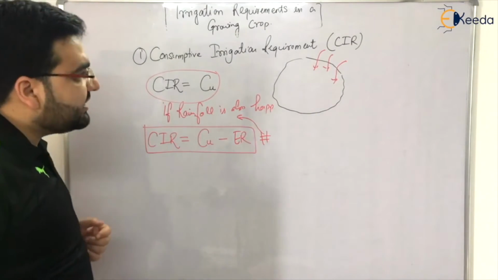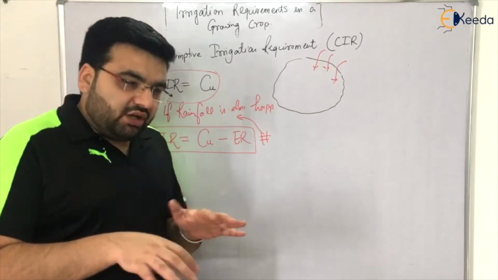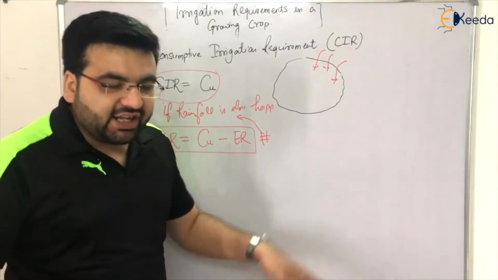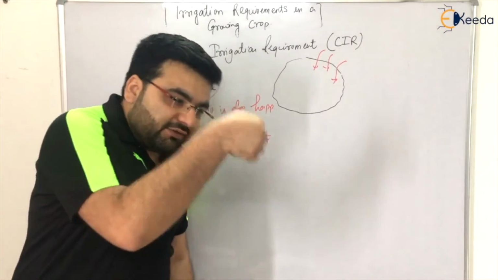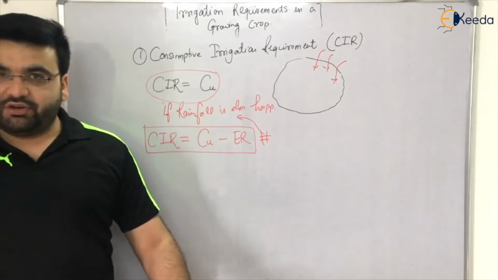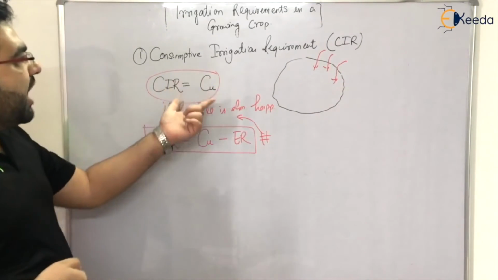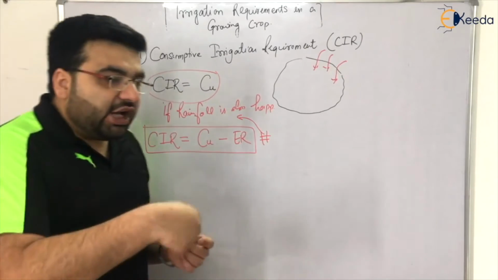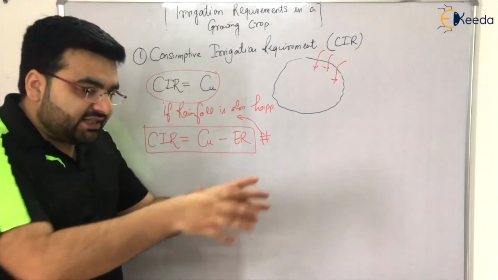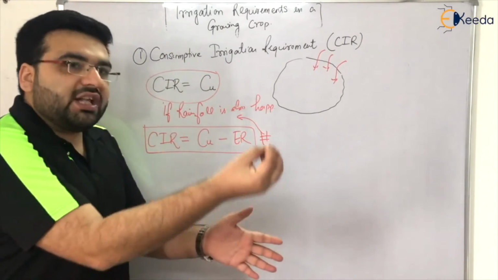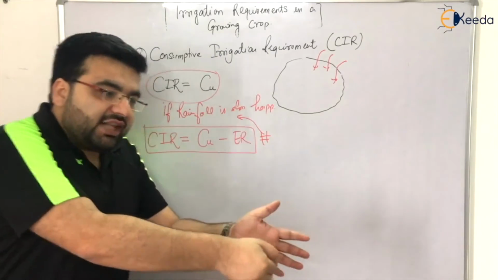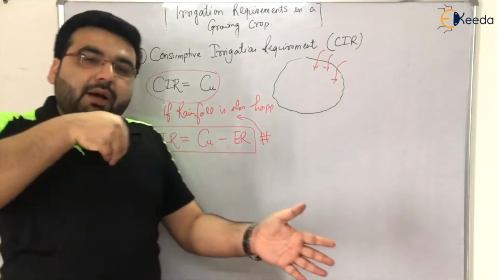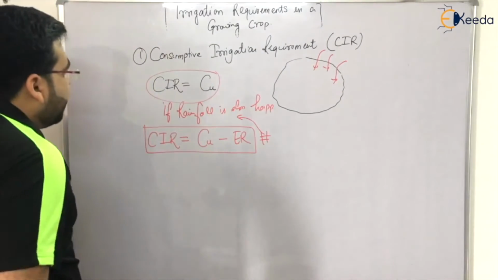Always imagine that you are standing in an agricultural field, and always try to come from the field to outside the field. Now evapotranspiration is happening, it means that you have a crop. The next type of requirement is the net irrigation requirement. Then you again come backwards.